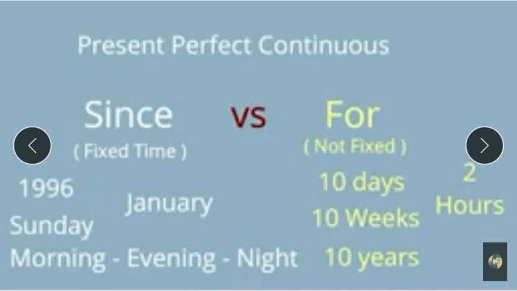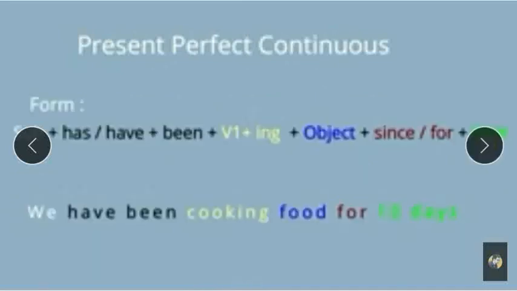Here are some more examples, like she has been plus first form of verb plus ing plus object plus since or for. We have been cooking food for 10 days. For 10 days we have been cooking. The work is going on. It started in the past, that she started cooking in the past, but still the work is going on. So we have been, they have been, we have been cooking food for 10 days. The time is not fixed, that's why for 10 days is written.